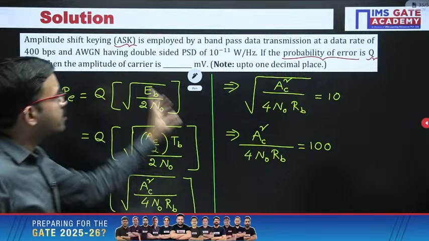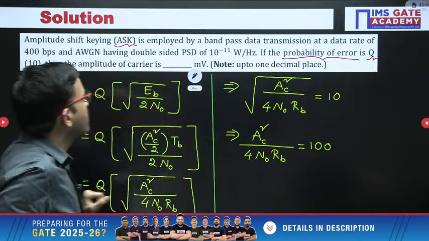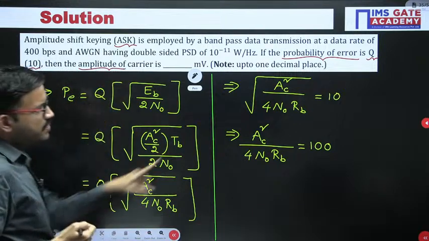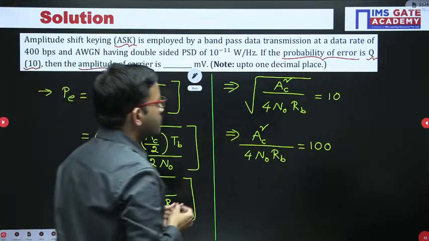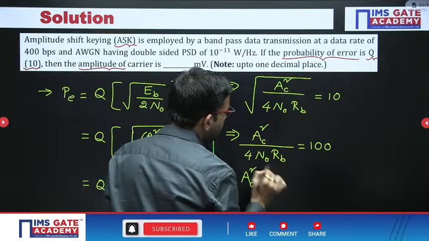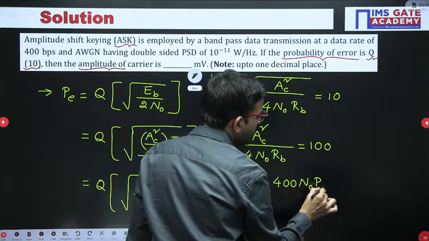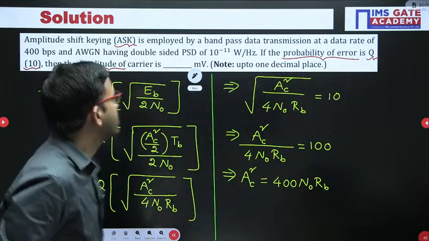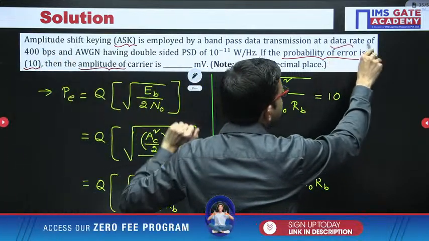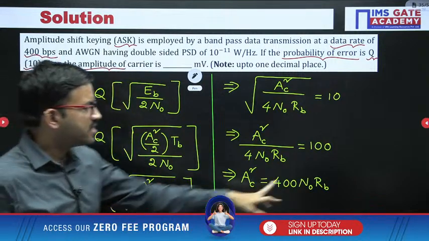Now read the question so that you will see what data they have given and what we are supposed to calculate. Here in this question, the amplitude of carrier, that means AC, we have to calculate, right? So this equation you can rearrange. AC square equal to 400 N naught RB. From here we have to find out AC, that's all. Now here you are having data rate, bit rate, all are one and the same. Here you are having 400 bits per second, that means RB is given.